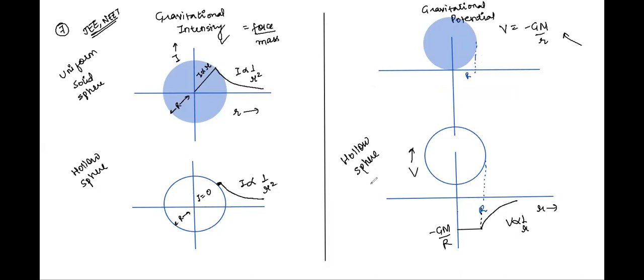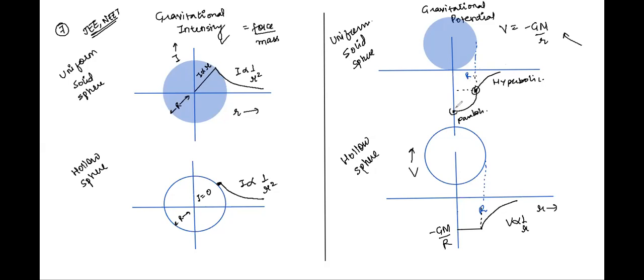So the point is basically inside the uniform solid sphere, the variation is parabolic. This way. The variation is parabolic. This is a parabolic graph. And then outside it, it's a hyperbolic graph this way. This is hyperbolic, right?